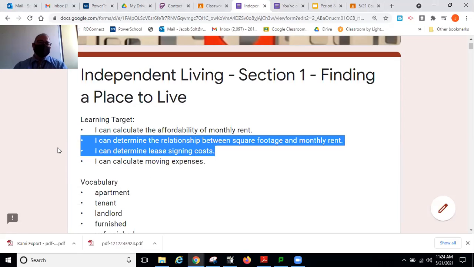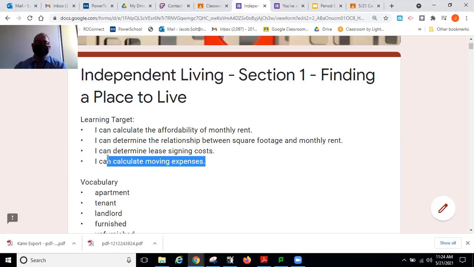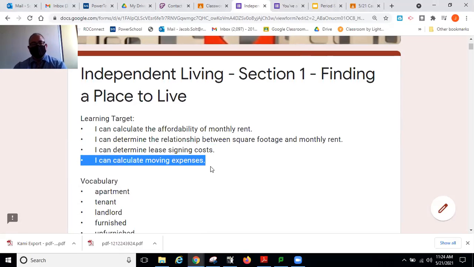3, I can determine lease signing costs. I did a video on this. This was your Wednesday assignment, Example 3, determining lease signing costs. It was pretty easy. There's a video there to help you. And then yesterday and today, we're going to be calculating moving expenses. I can calculate moving expenses.